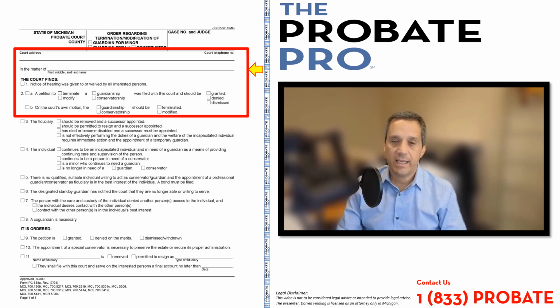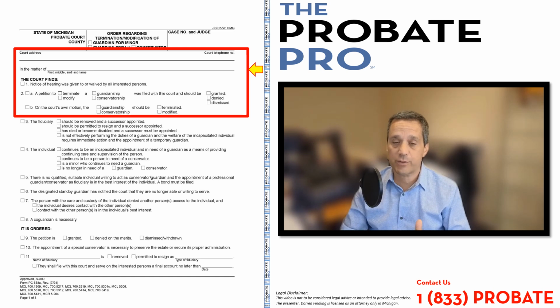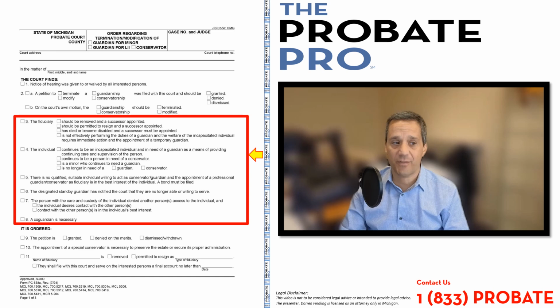Paragraph 2 gives you some flexibility as to whether this is a petition to terminate or modify. Modify meaning changing, terminating meaning ending, whether it's for a guardianship or conservatorship, and whether the court has granted it, denied it, or dismissed it. Paragraph 2B is if the court on its own motion has found that the guardianship or conservatorship should either be modified or terminated, there's a space for that.